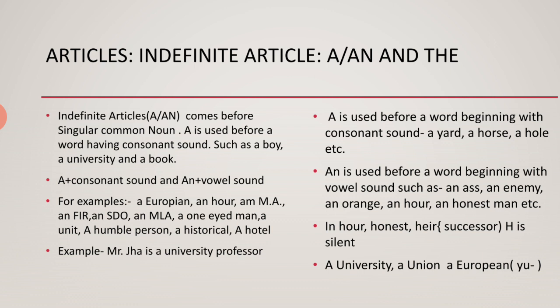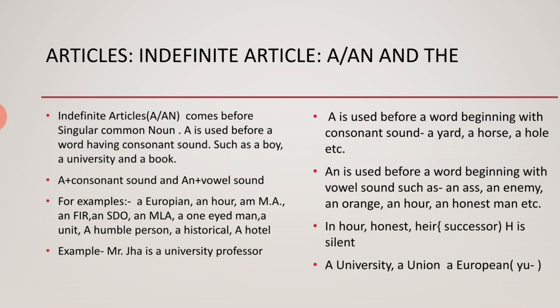Suppose it is not a vowel-sound word, then we need not use an before it. Sorry, this is again a misprint. That is not an M, that is an N. I know you can correct it, you better correct it. An is used before MA. This is an abbreviation, and this is the most important rule. Whenever we are using an abbreviation form like MA, SP, of any individual or of any degree, then we go for using the article an.